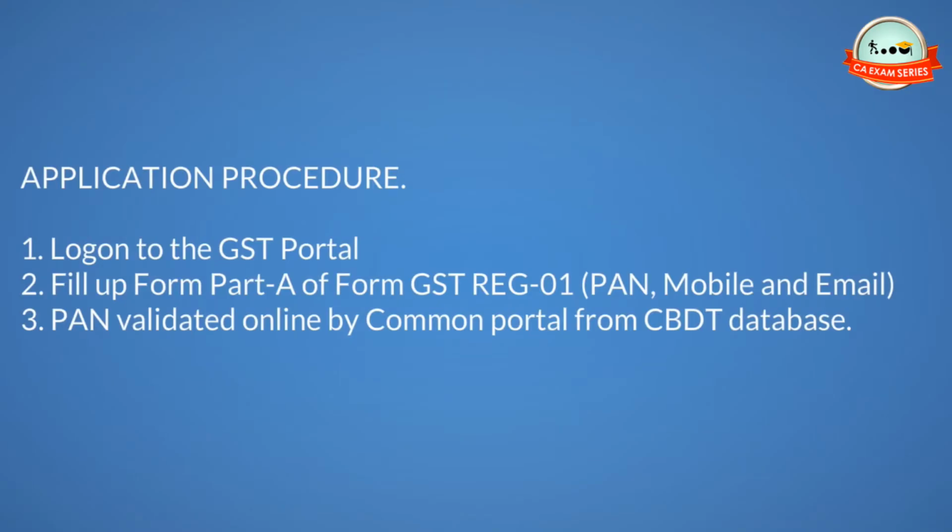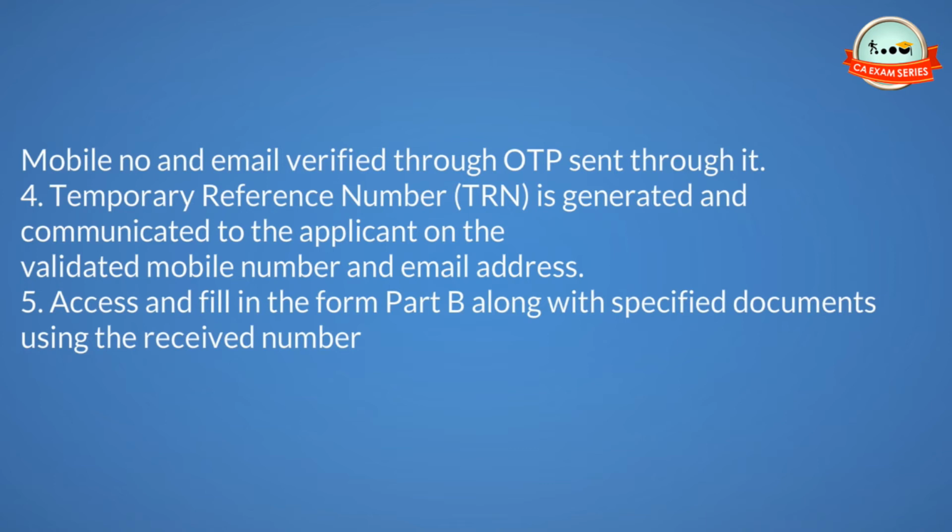Application Procedure. 1. Log on to the GST portal. 2. Fill up Form Part A of Form GST Reg 01, PAN, mobile and email. 3. PAN validated online by Common Portal from CBDT database. Mobile number and email verified through OTP sent through it. 4. Temporary Reference Number, TRN, is generated and communicated to the applicant on their validated mobile number and email address.